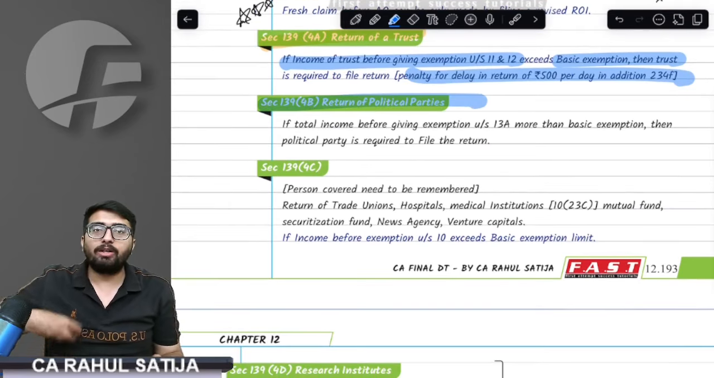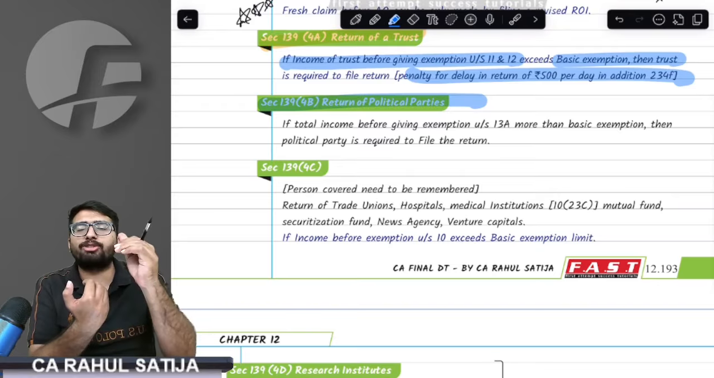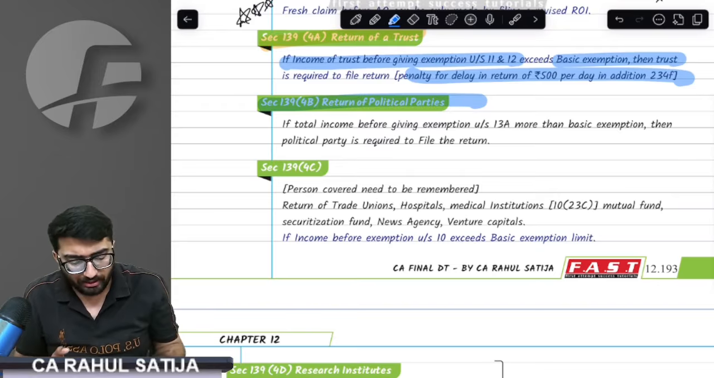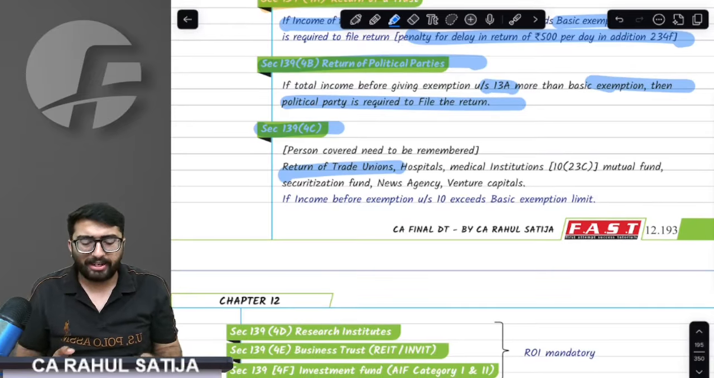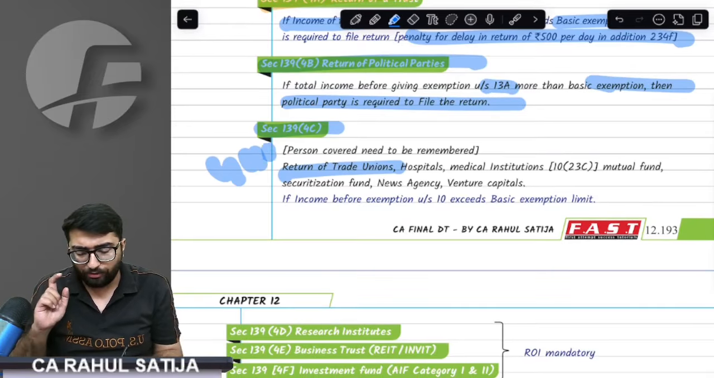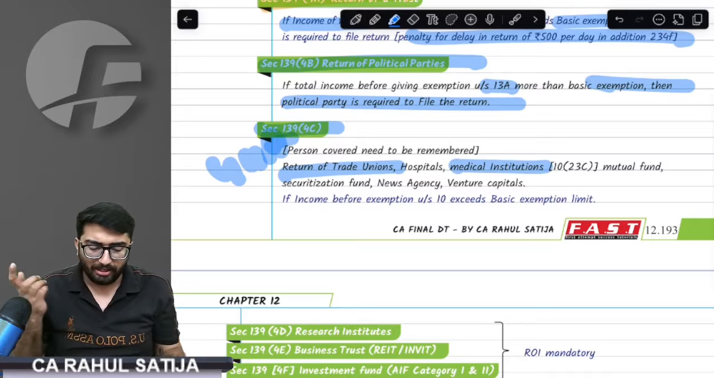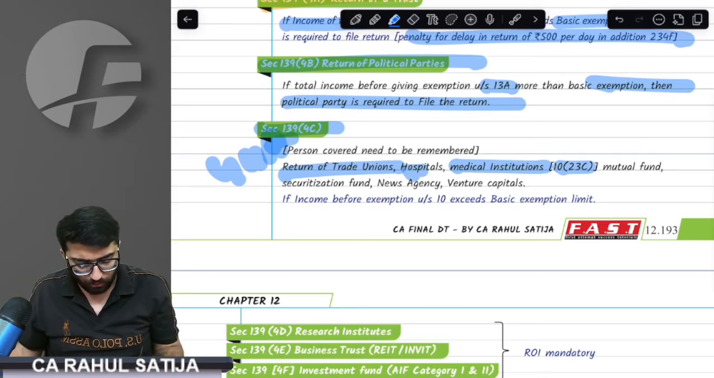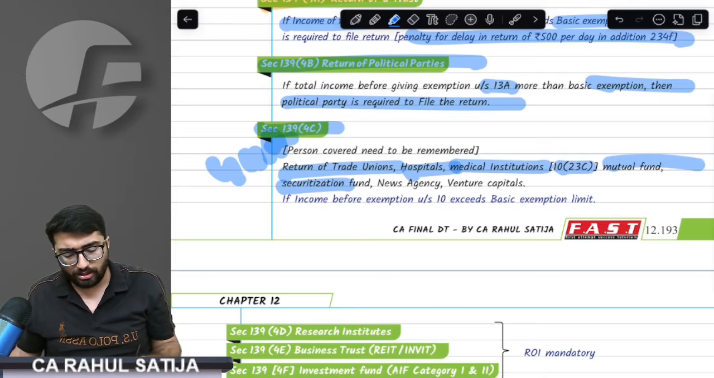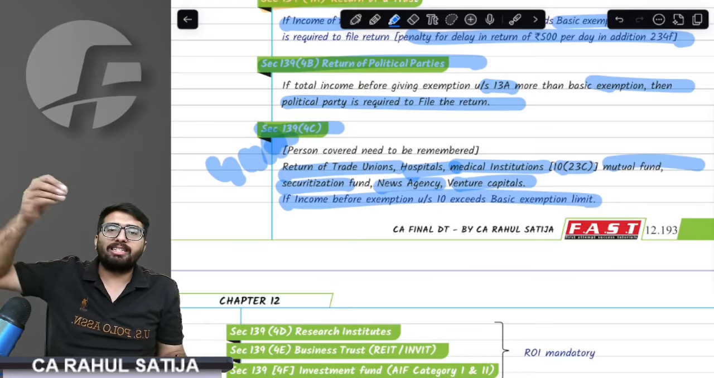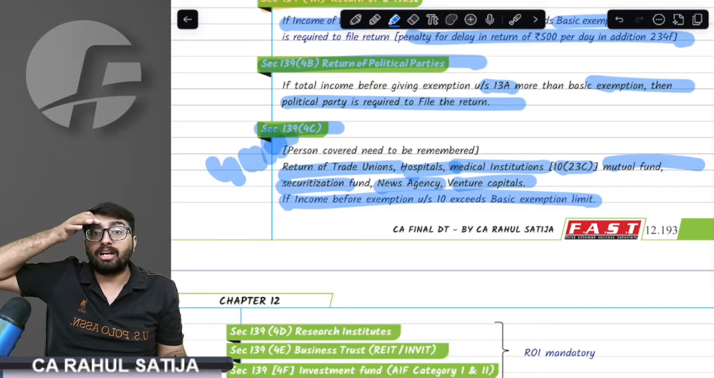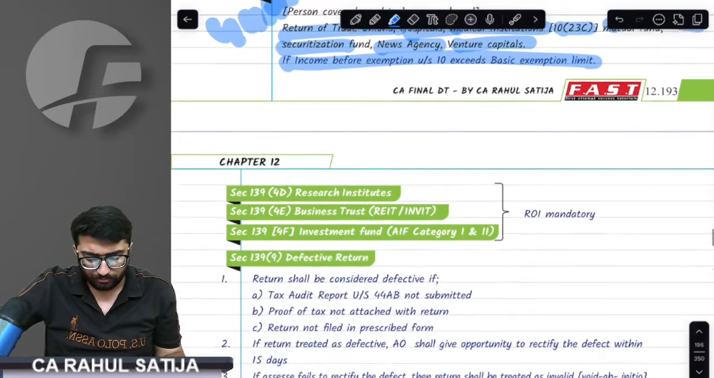If you are a political party whose gross receipts are above the basic exemption limit before exemptions under 13A, then they have to file the return. If you are any trade union under 10(24), if you remember, or a medical institute under 10(23C), hospital, mutual fund, securitization fund, news agency, or venture capitalist whose gross receipts exceed the basic exemption limit, in that case they would have to file the return mandatorily.